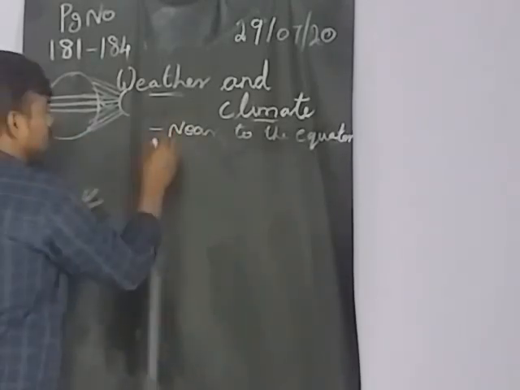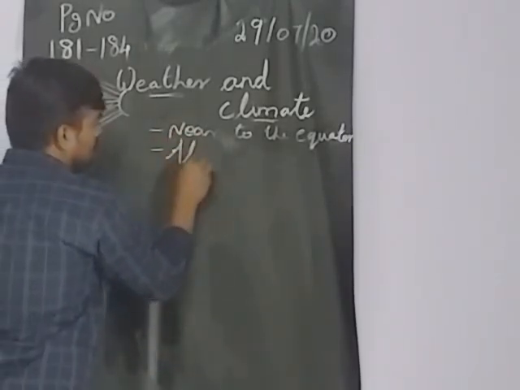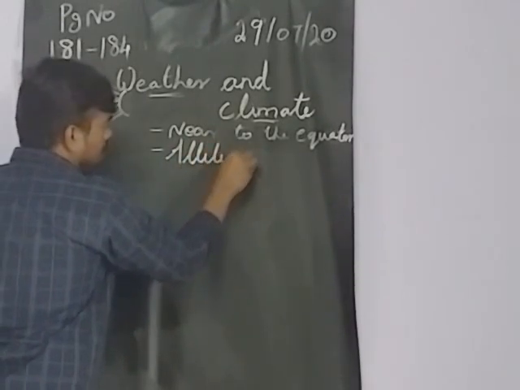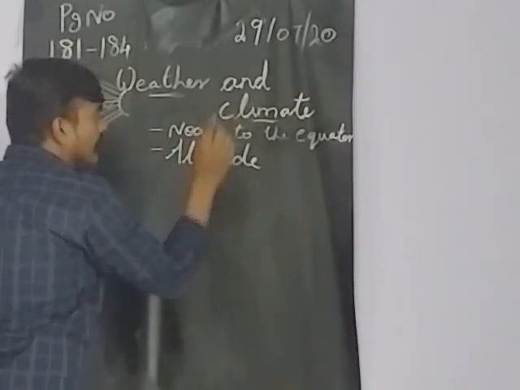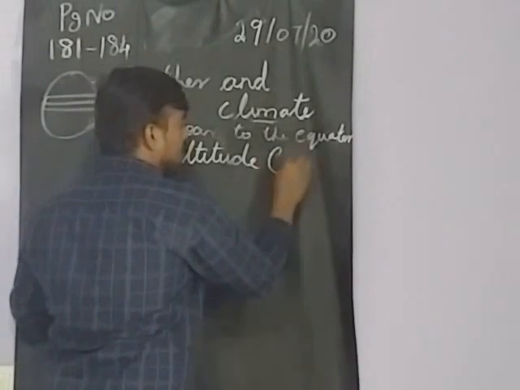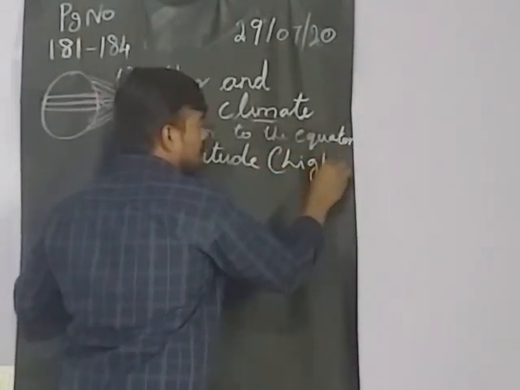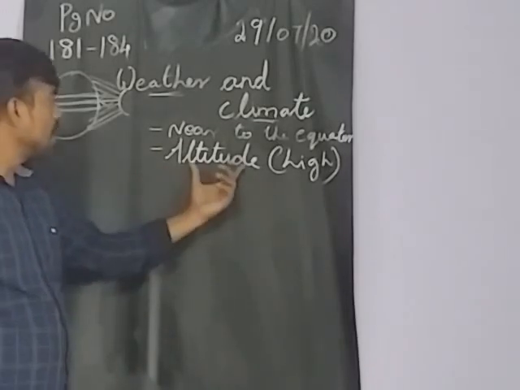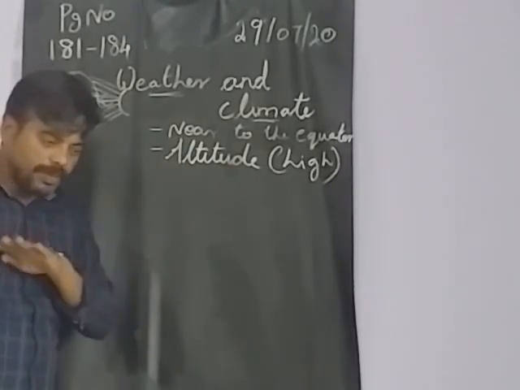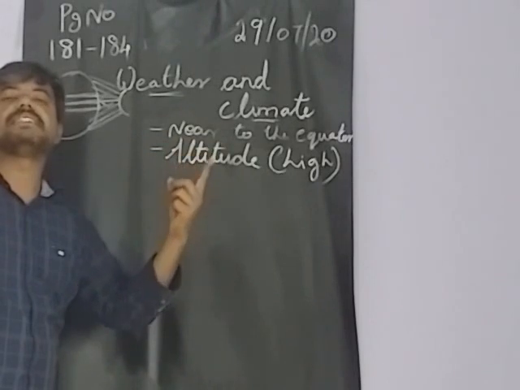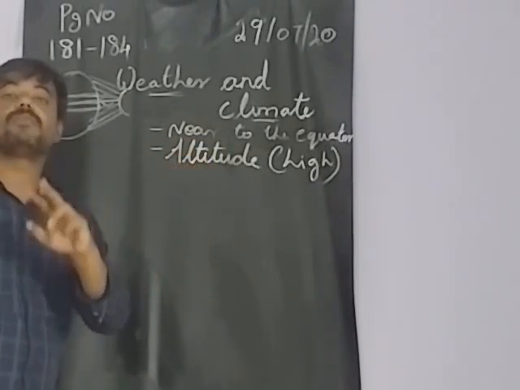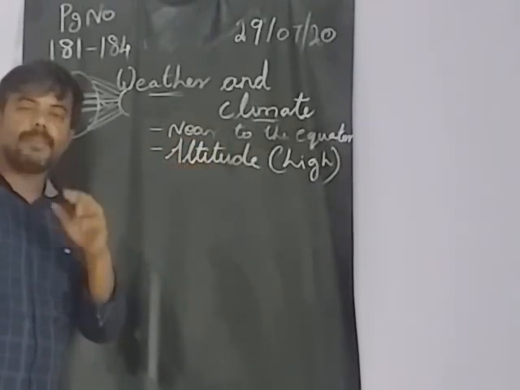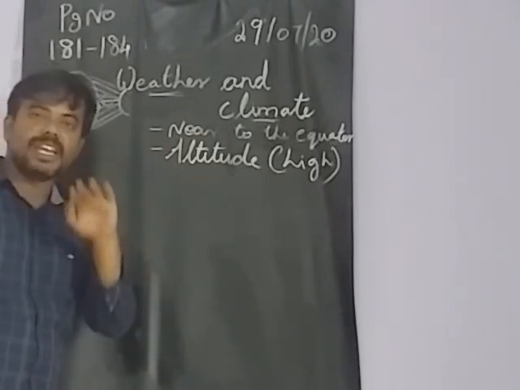Next one: altitude. What is it? Height. When you move from a plain area to a hill region, the temperature will be different. Compared to the plain area, the temperature there will be very low.